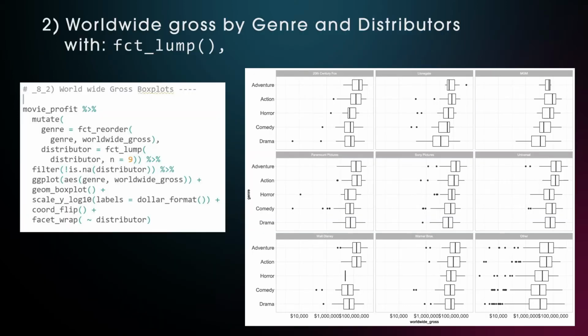Lastly, with the following code we could visualize not the numbers of movies per genre for each of the top distributors, but the box plot of worldwide gross, and here it is advised to not free the axis to have better comparability.